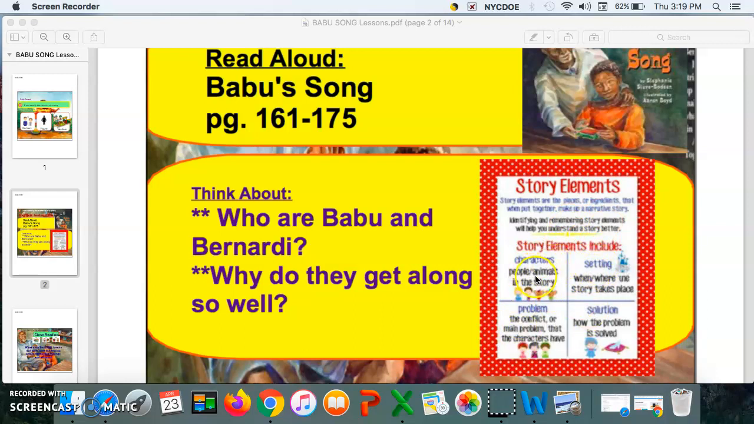Characters, people and animals in the story. Setting, when and where the story takes place. Problem, the conflict or main problem that the characters have. And solution, how the problem is solved. So our think about questions for today are: who are Babu and Bernardi? Why do they get along so well? I want you to think about that for a few seconds and then we're going to go over it.